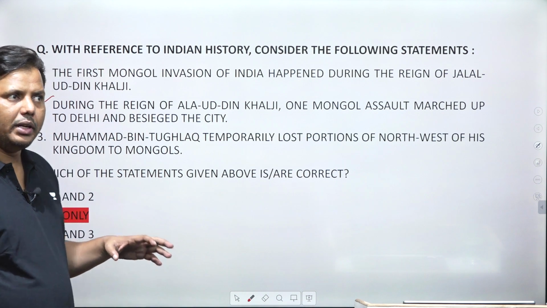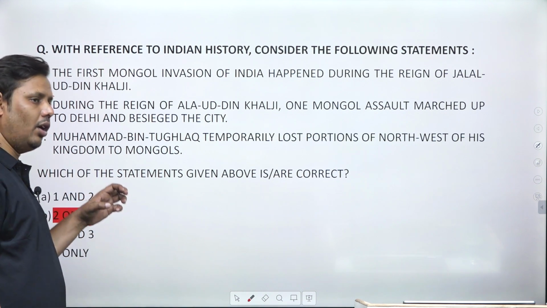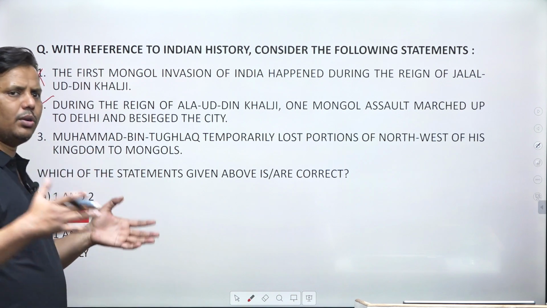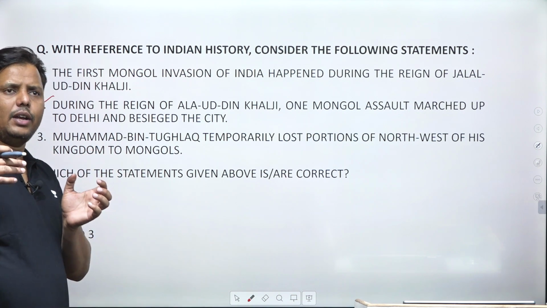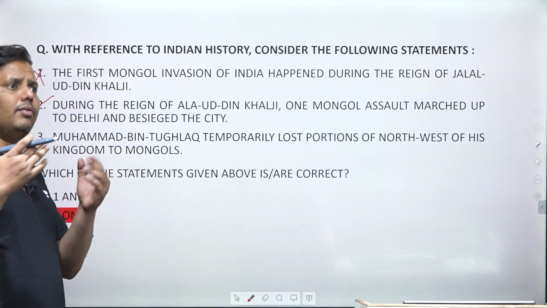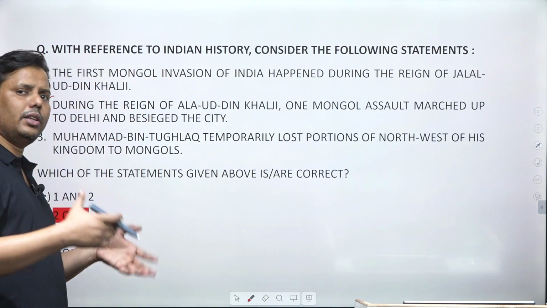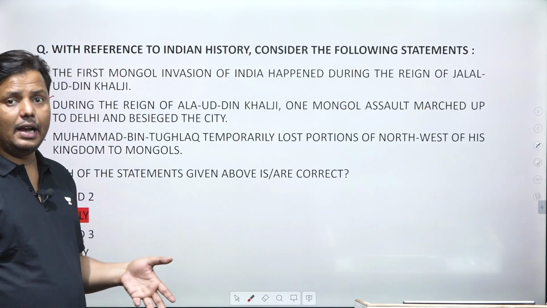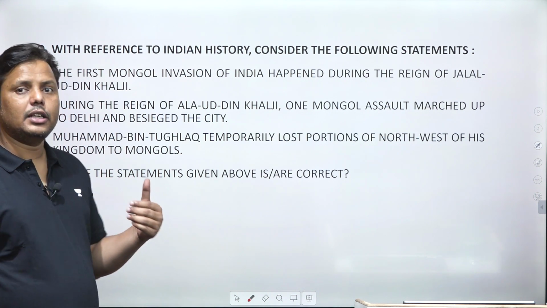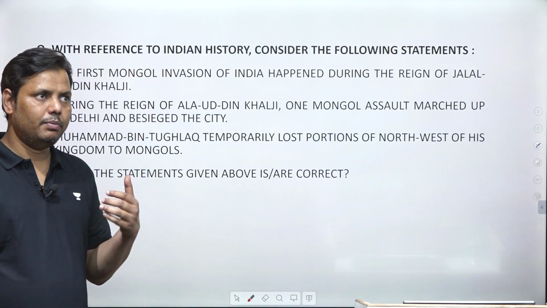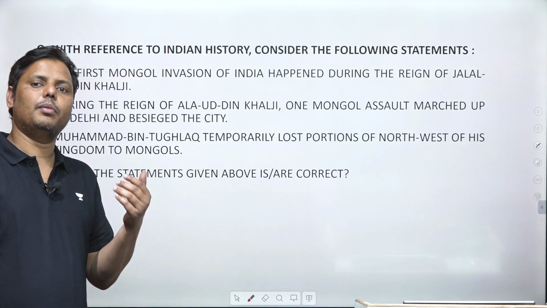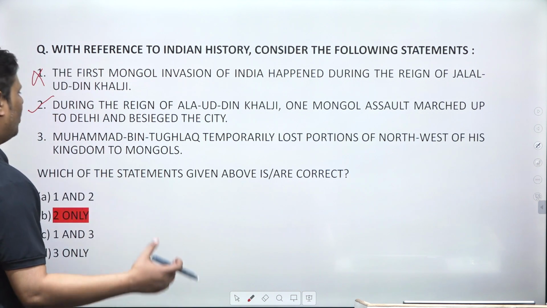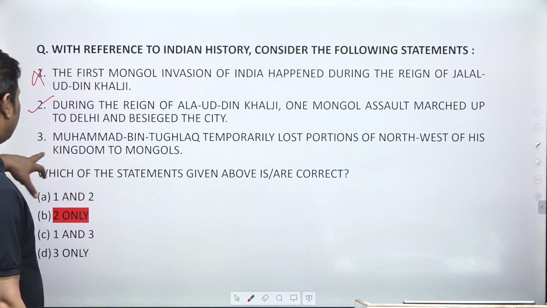The moment they got information that the Sultan was not present in Delhi, they came to Delhi and besieged it. The Sultan was engaged in the Deccan region, trying to conquer it. This information reached the Mongols, and that's how they attacked Delhi and besieged it. Though their invasion was defeated by Alauddin Khilji, because the information also reached him, and he marched towards Delhi. So this is a correct statement.